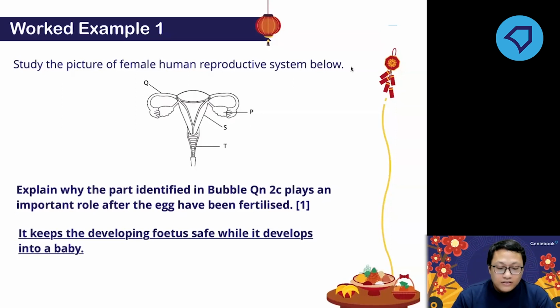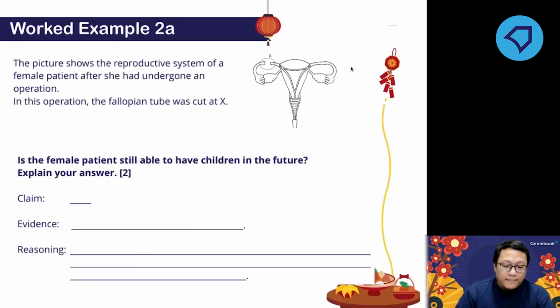Next one. Is the female patient still able to have a child in the future if part X, one fallopian tube, is cut? Can the woman still have a child if only one is cut? Yes, of course.